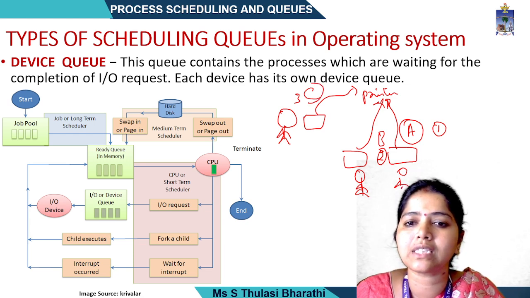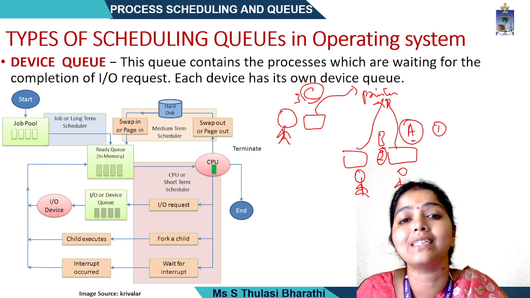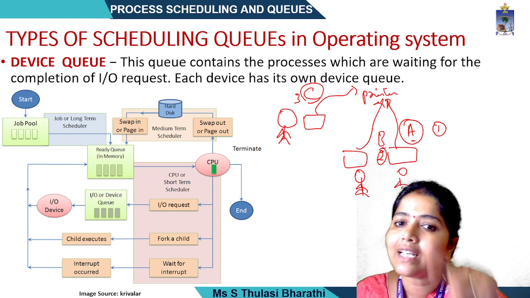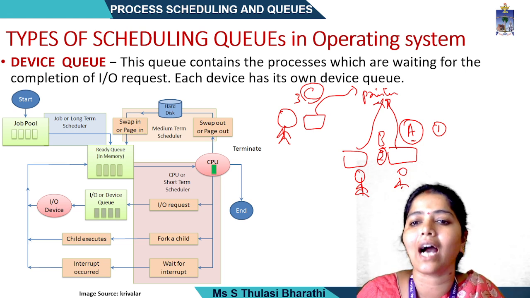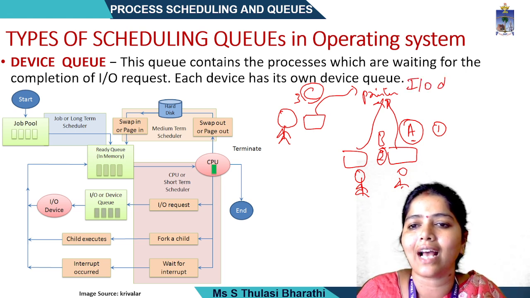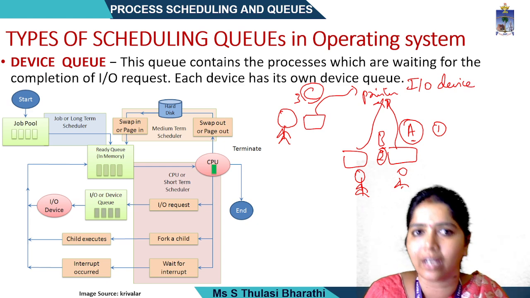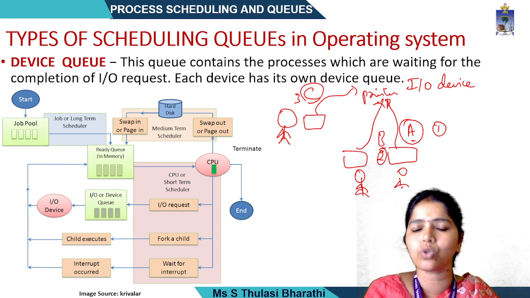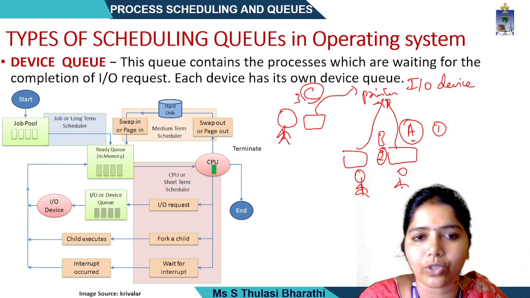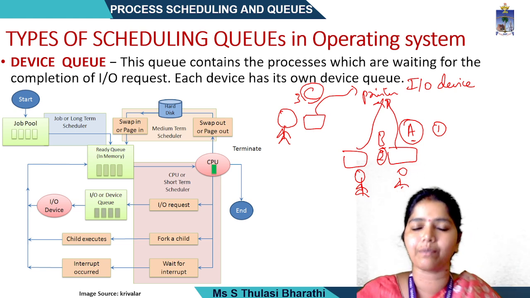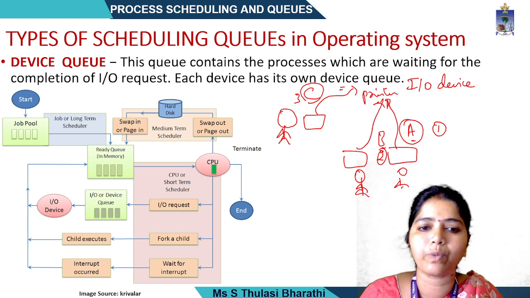So process C has to wait until A's request and B's request are satisfied. Till then, what does C have to do? C has to wait for this IO device, until processes A and B complete their requests. C has to wait in a queue, and that queue we call a device queue. Every device in our system will have a device queue.